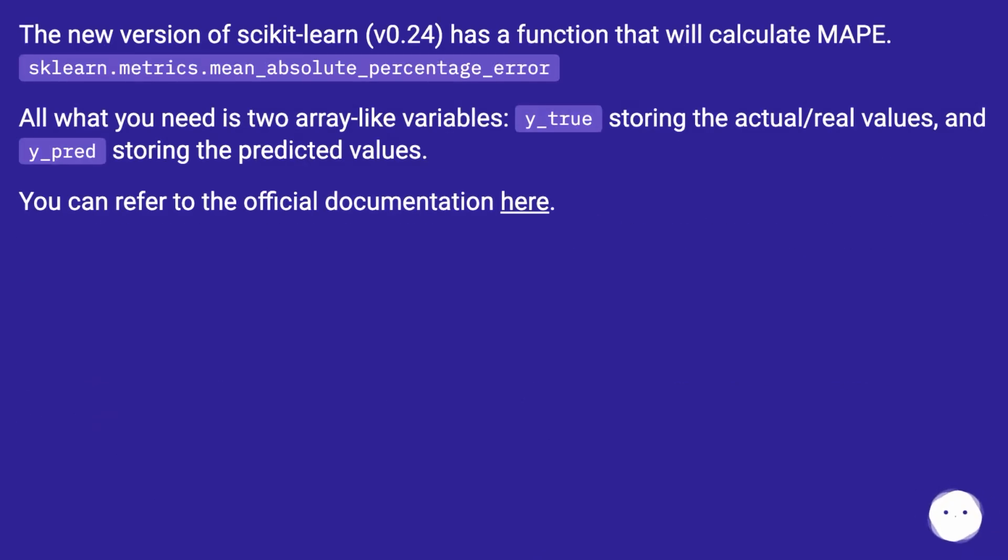The new version of scikit-learn, version 0.24, has a function that will calculate MAPE: sklearn.metrics.mean_absolute_percentage_error. All you need is two array-like variables, y_true storing the actual, real values, and y_pred storing the predicted values. You can refer to the official documentation here.